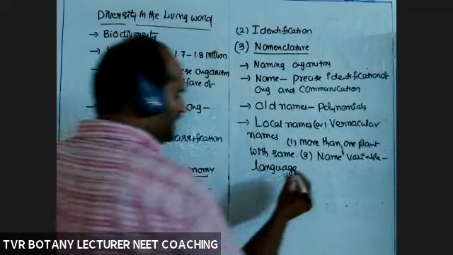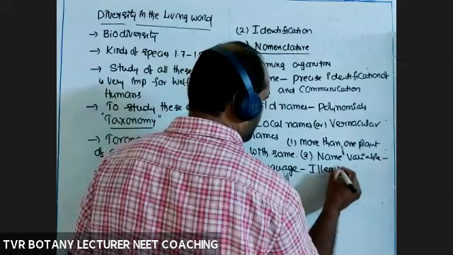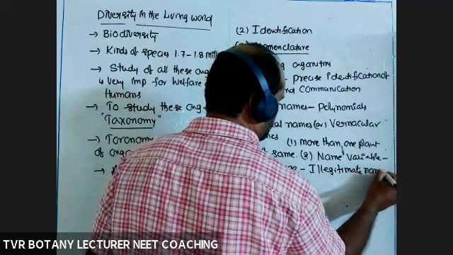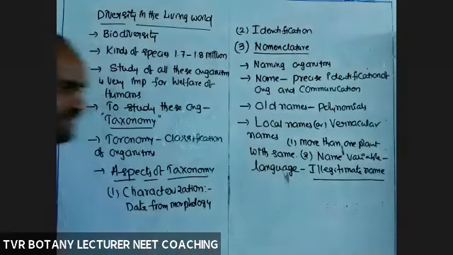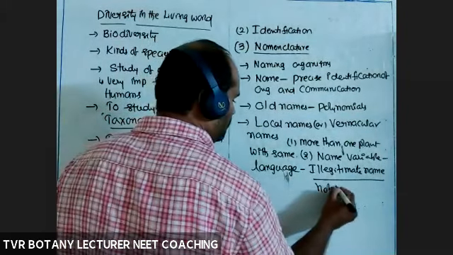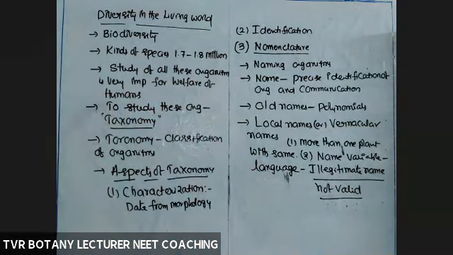Please mute. Okay. So local names are illegitimate names, illegal. According to botany, they are not valid. Illegitimate means not valid. Reason, they are overlapping. That leads to what? Confusion. What is the purpose of naming? To avoid confusion. But local names, vernacular names, they are creating a lot of confusion or not.